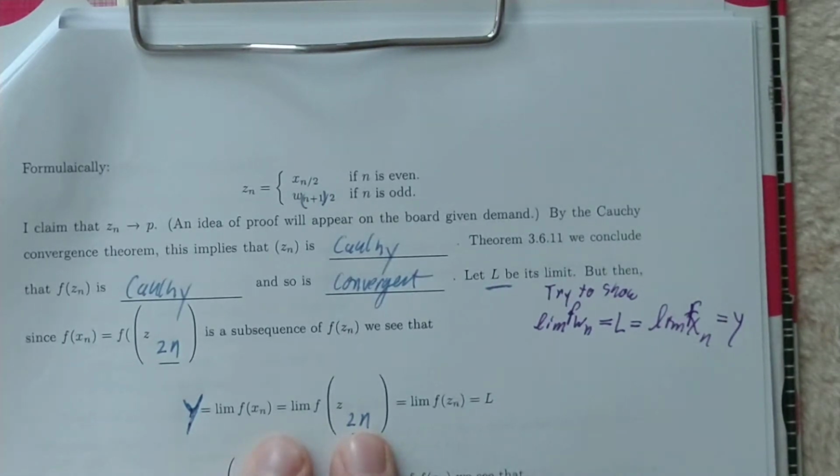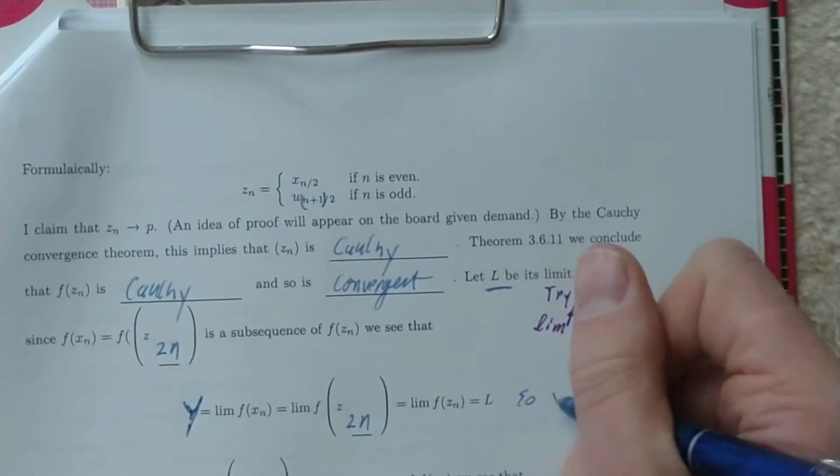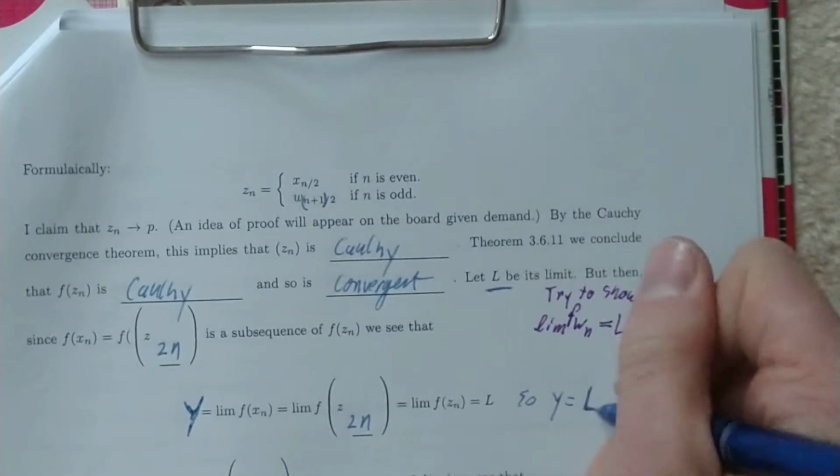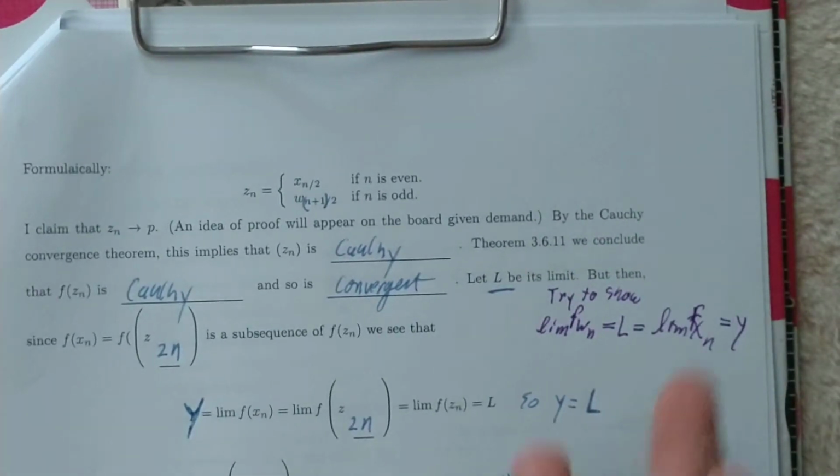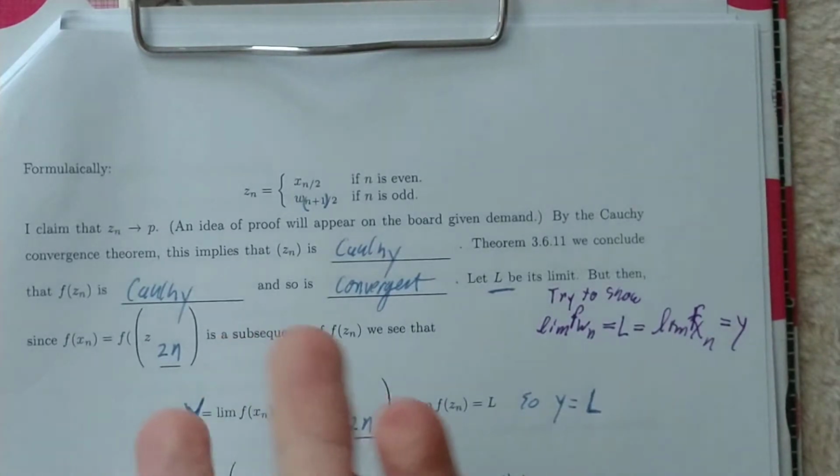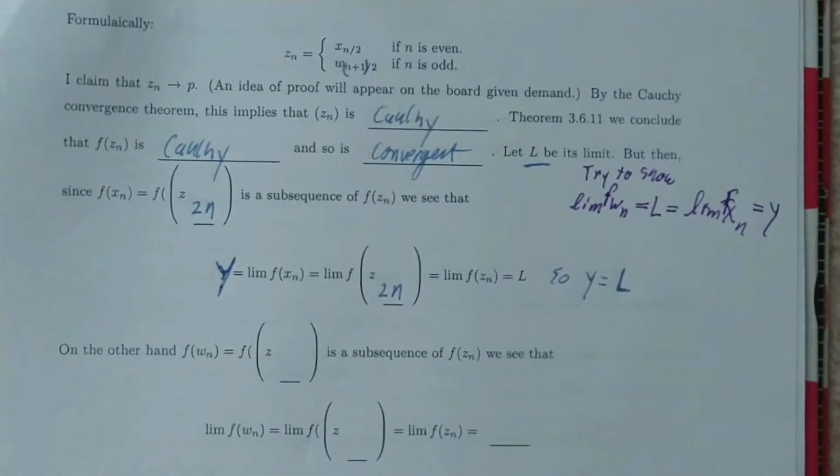But this is now a subsequence of f of Zn. So the subsequence has to have the same limit as the big sequence, which is L. So y is equal to L. So f of Zn converges to L. I needed to show that f of Wn converges to L.